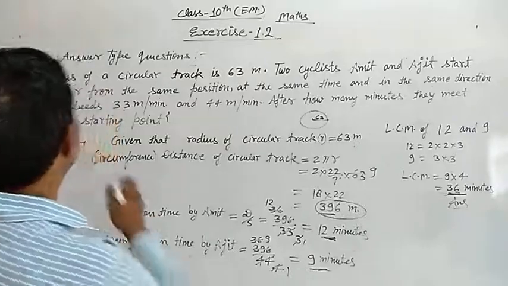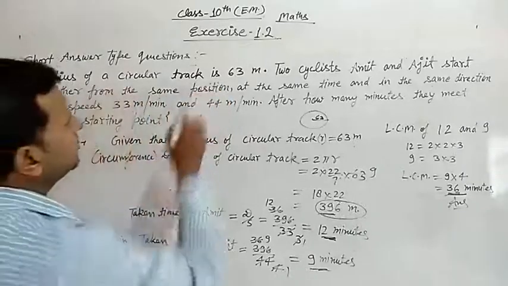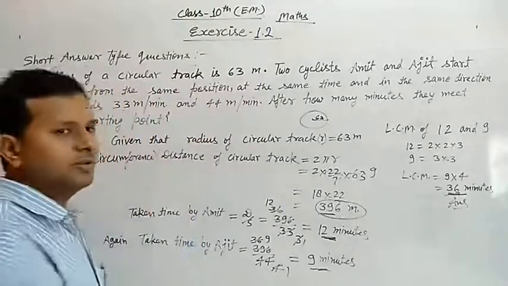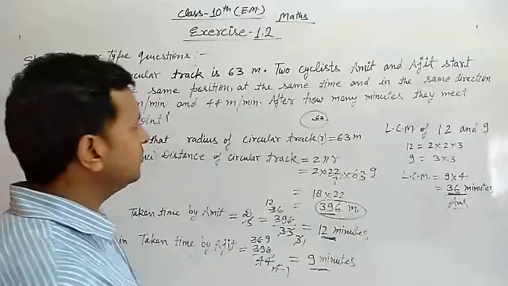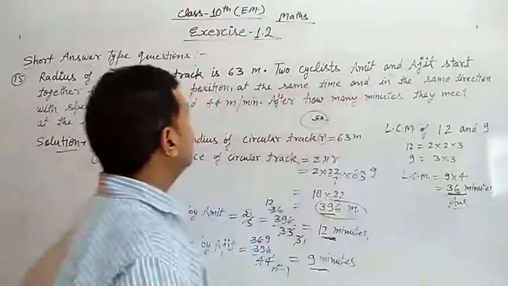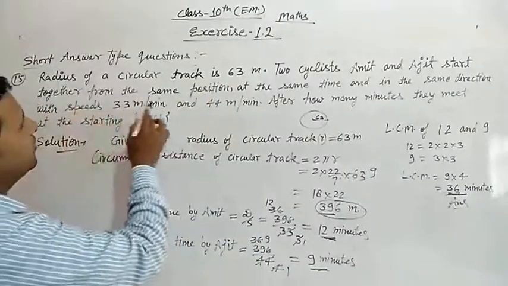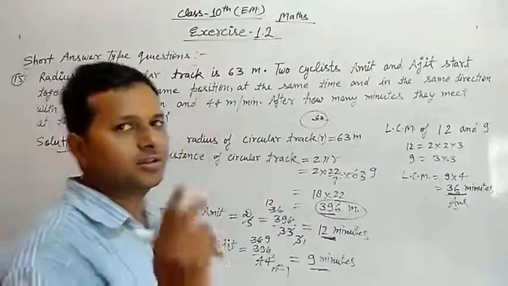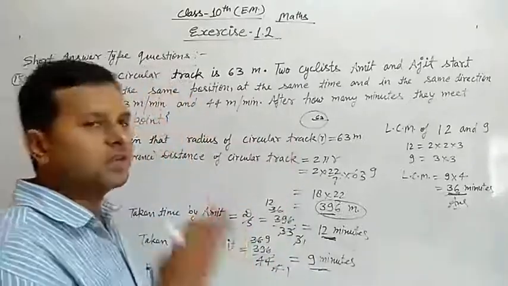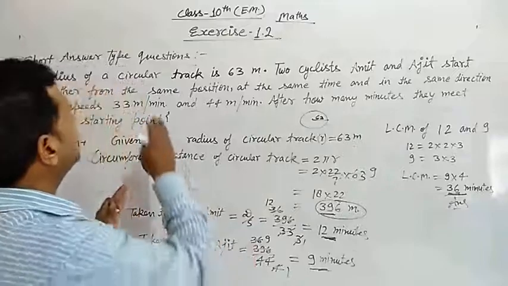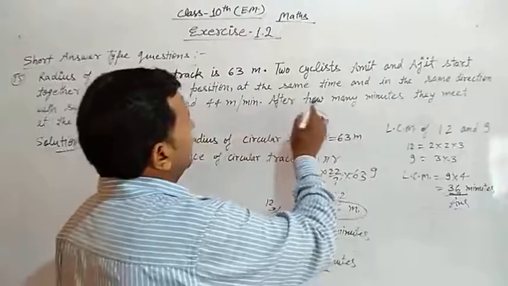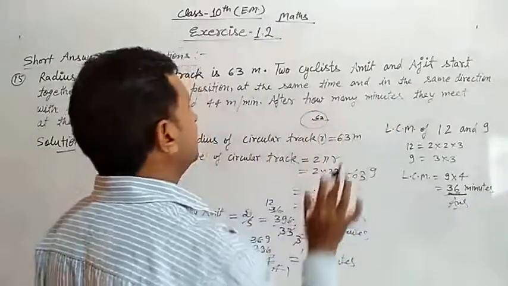Again, see the question. The radius of the circular track is given as 63 meters. Two cyclists, Amit and Ajit, start together from the same position, which means two persons are here, Ajit and Amit. Both start cycling on the circular track, at the same time and in the same direction.